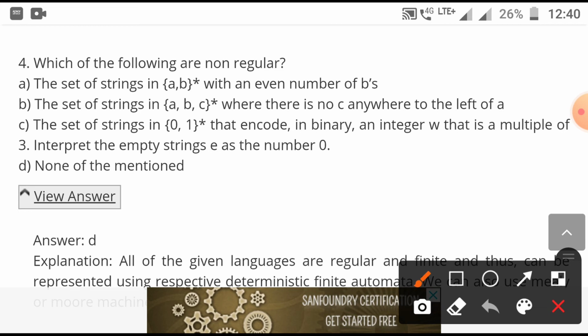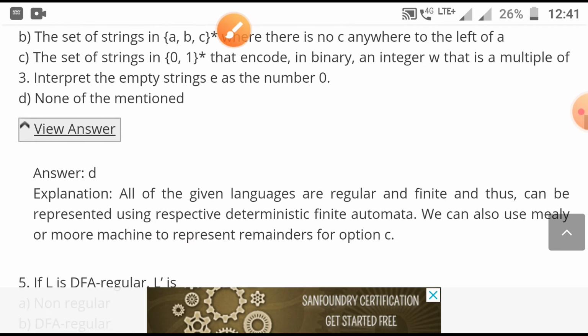The set of strings over 0 and 1 that encode in binary an integer W that is a multiple of 3, interpreting the empty string E as the number 0. Yes, we can do that. So all three languages A, B, C are regular languages. So these are not non-regular languages. That's why the correct answer is none of the mentioned, meaning option D is given.